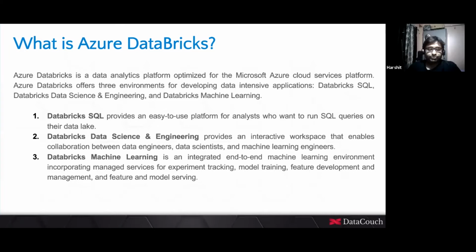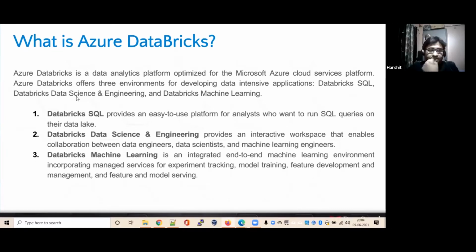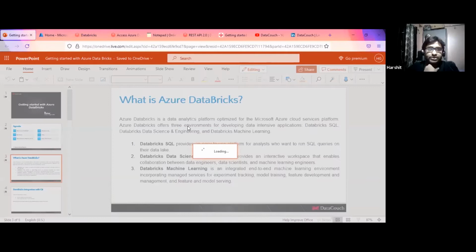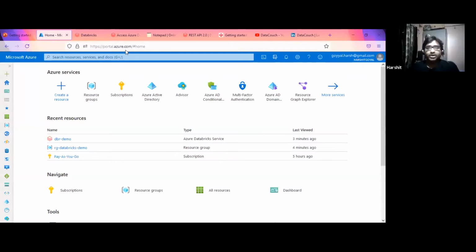So just to add on this, let me share what we are going to do today. I will come to the demo. I will start with how we can use Azure Databricks with Azure DevOps, and we'll cover all those agenda points whatever we have, be it the Git integration, industry best practices, and some Metastore configuration as well, right?